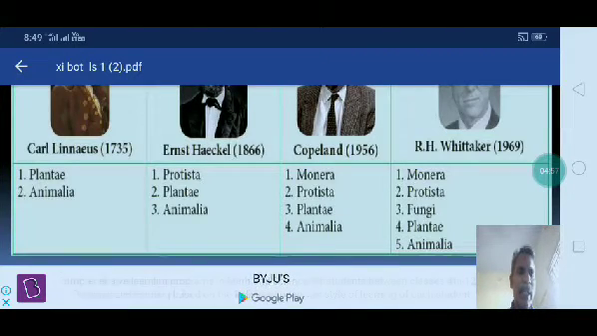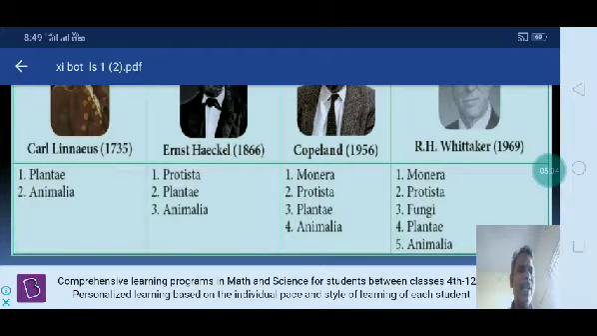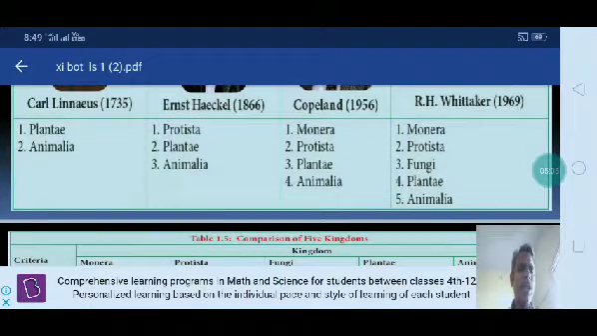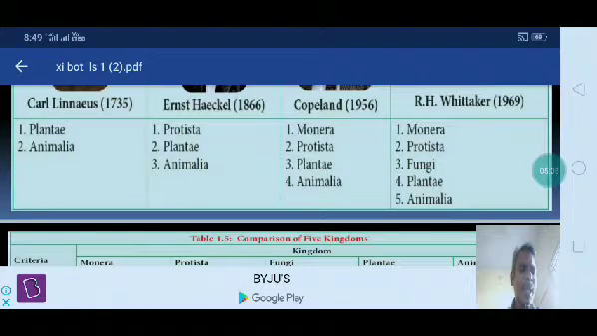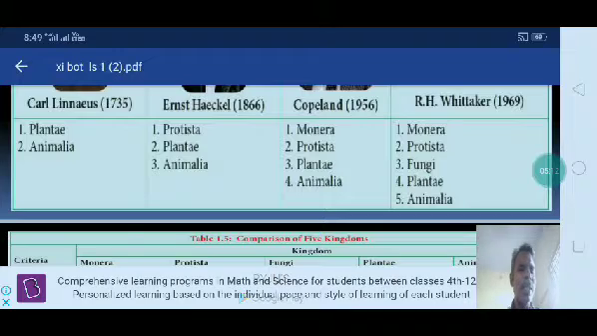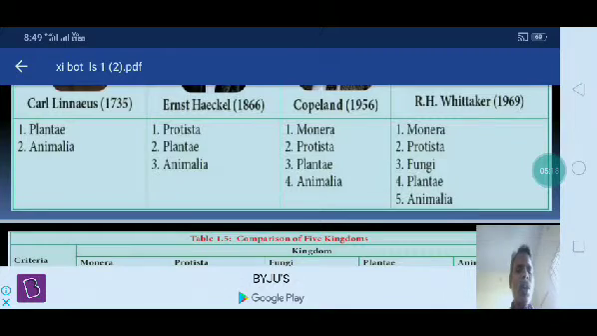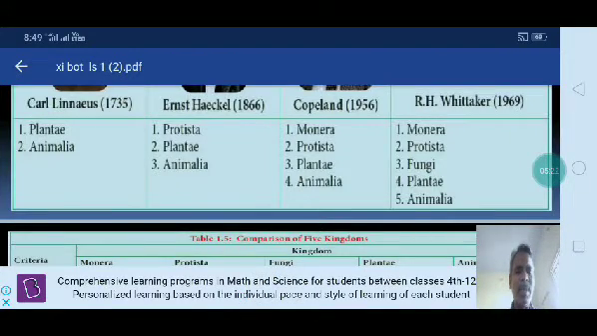Copeland proposed Monera, Protista, Plantae and Animalia. He added another one, Monera. R.H. Whittaker proposed the five kingdom classification: Monera, Protista, Fungi, Plantae and Animalia. After that, the five kingdom classification was expanded into the seven kingdom classification. Before going to the seven kingdom classification, what are the comparisons between the five kingdom classifications?